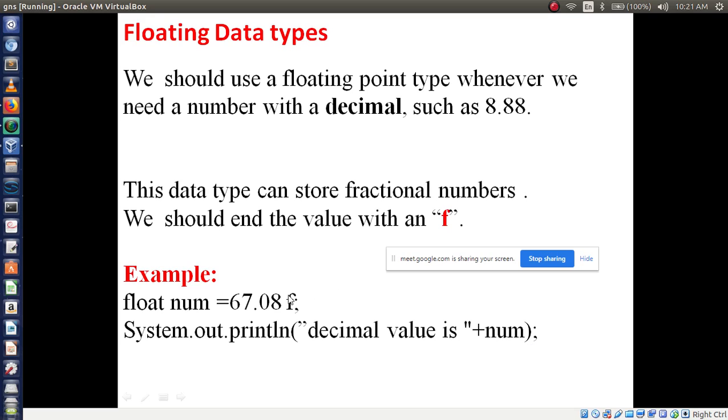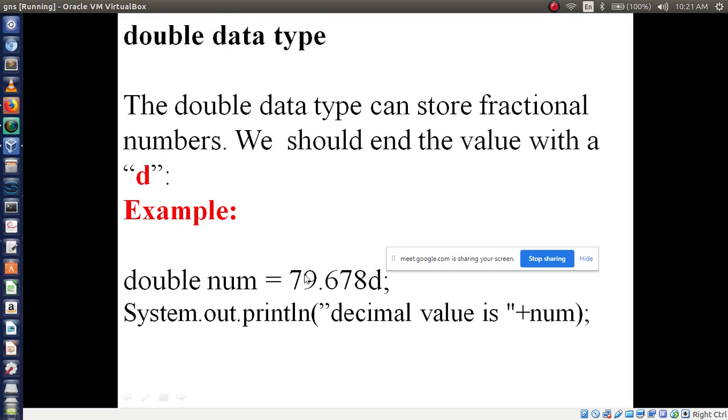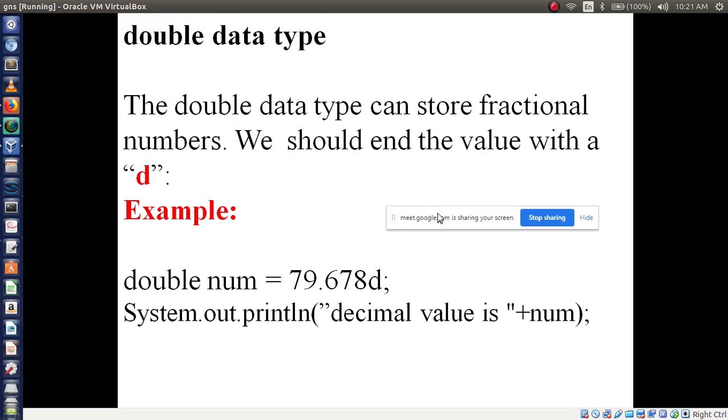So while using float or double, we have to use f and d. This is an important point while using these data types. Now we'll move on to the double data type. A double also uses decimal point numbers, but here at the end we use d. So double is the data type, followed by variable name num, then the value 79.67678.